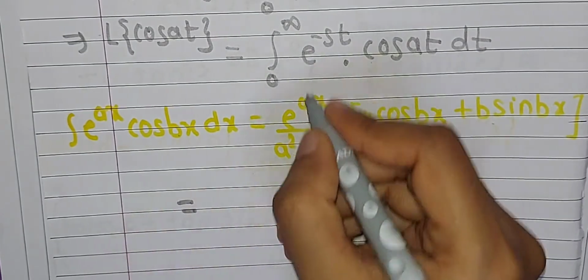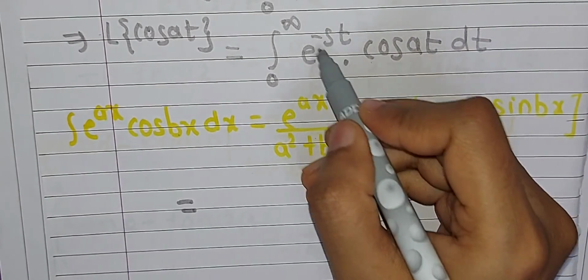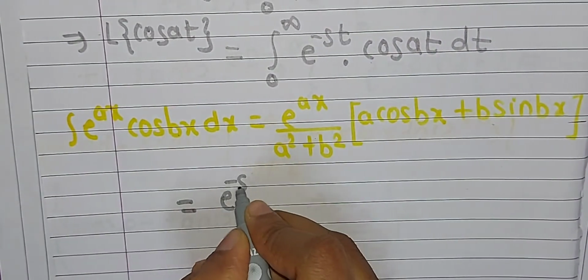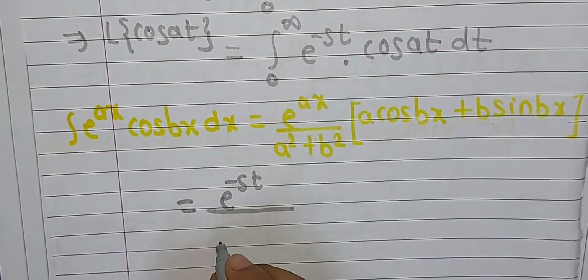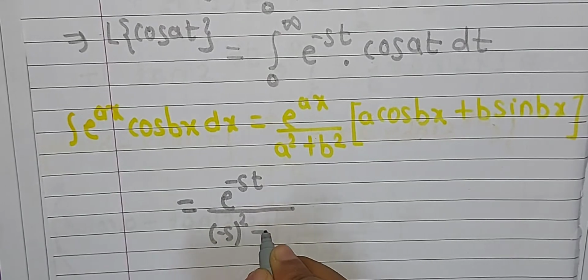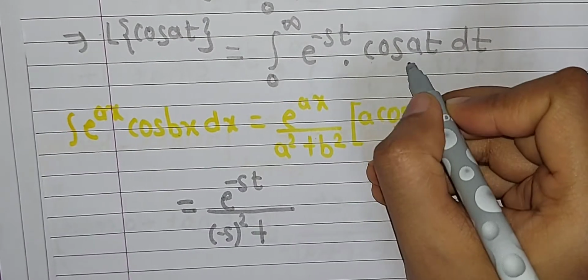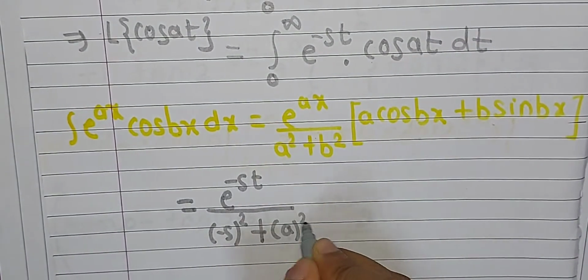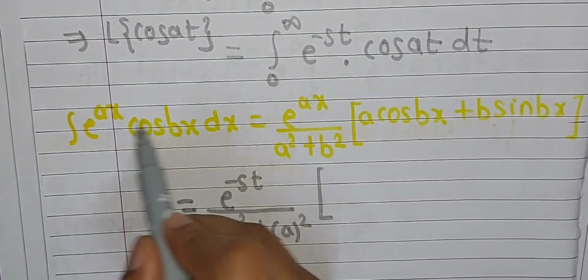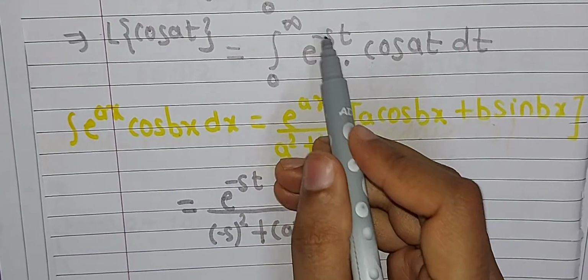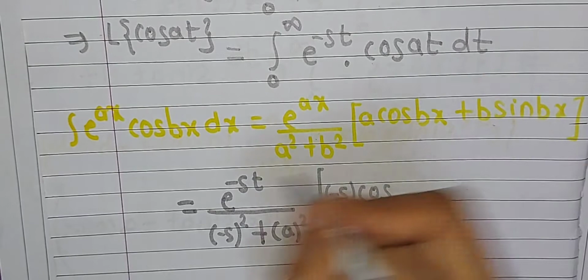So that implies the first term is e raised to ax. a means what? Coefficient of e. Here coefficient of e is minus s, that is e raised to minus st divided by a square plus b square. Here a means this minus s, therefore minus s squared, plus b square. b means what? Coefficient of cos. Here coefficient of cos is a, therefore this is a square. In the bracket we have a, that is coefficient of e, which is equal to minus s. So minus s into cos at as it is.